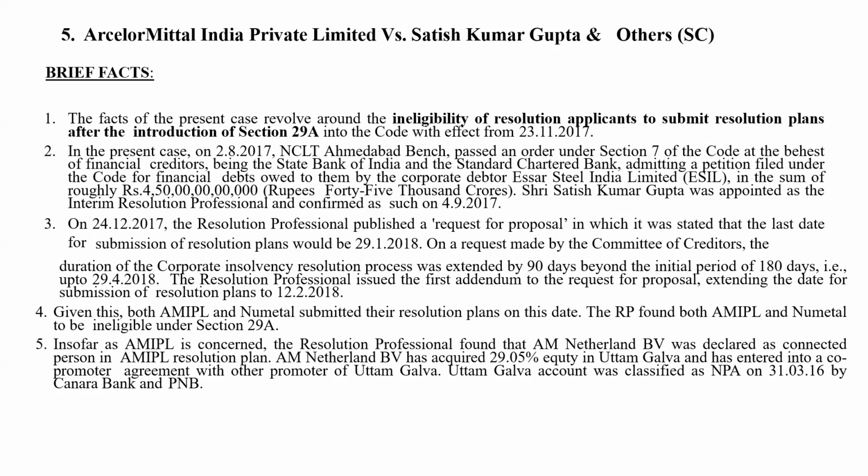What is this case? This talks about Section 29A, ineligibility for the resolution applicant. Right. Actually, when this code came, Section 29A was not there. So whatever sections have capital A after that, like 29A, 32A, 240A, there are so many sections, 54A to P. In all these sections, they were introduced later. They were not originally there. So this 29A also was not there. Okay? So it came afterwards.